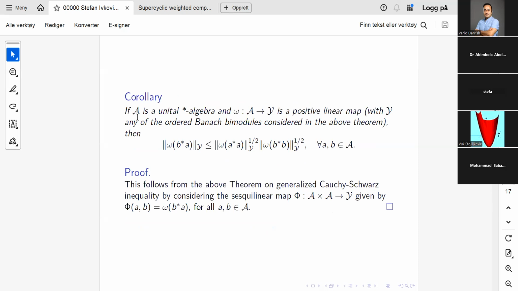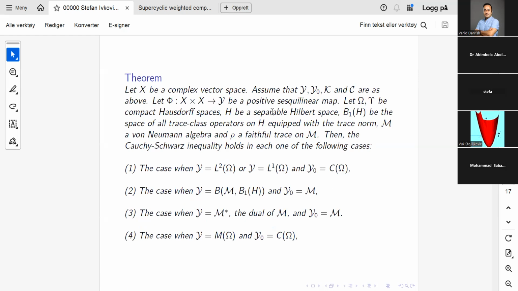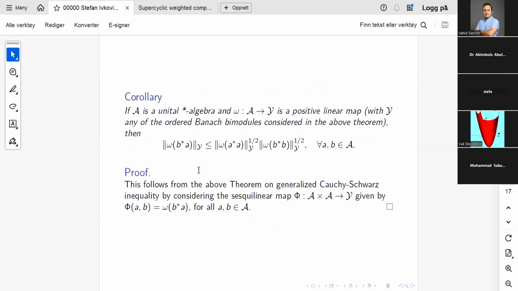Okay, so let now A be a unital star algebra, and let omega be a positive linear map from A into this Banach bimodule, one of these Banach bimodules in this theorem here. Then one can prove this inequality here for all A and B in A. So one can recognize this as